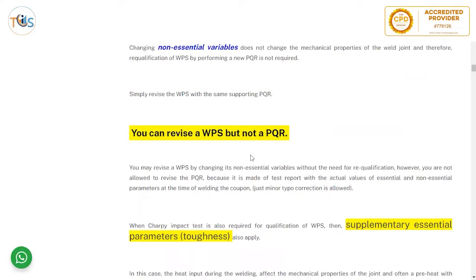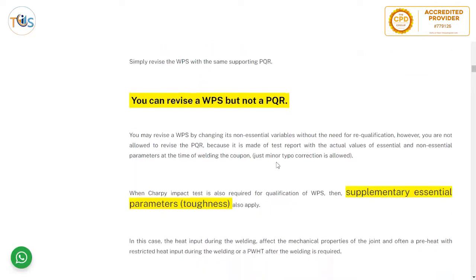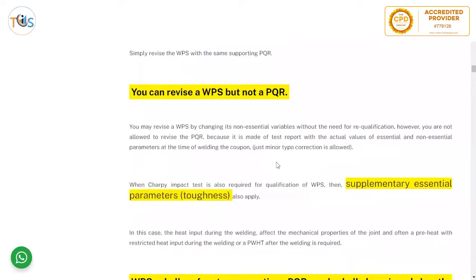You can revise the WPS but not the PQR. You revise the WPS by changing its non-essential variables without the need for requalification. However, you're not allowed to revise the PQR because it's made of test report with the actual values of essential and, if recorded, non-essential parameters at the time of welding the coupon. Just minor typo correction is allowed.